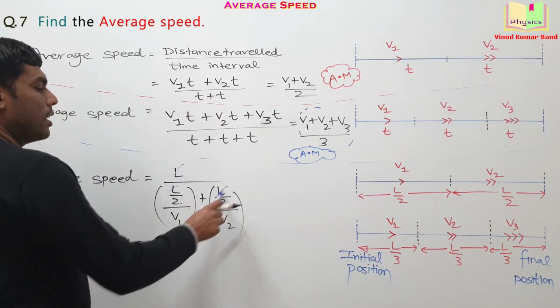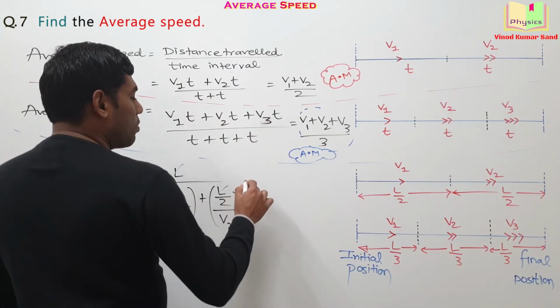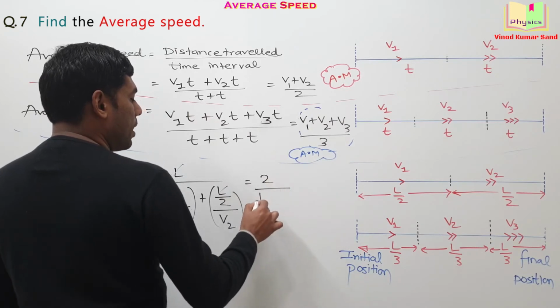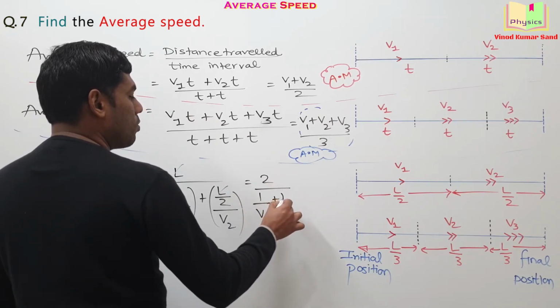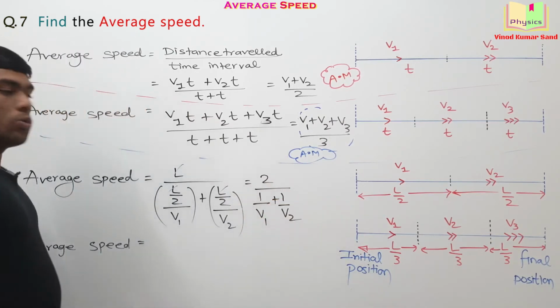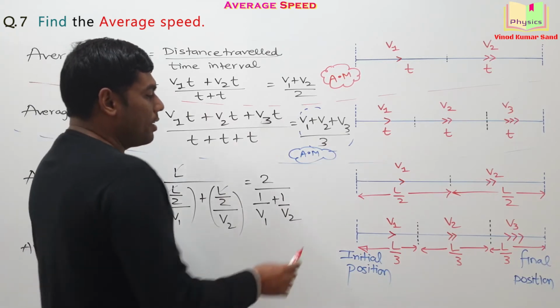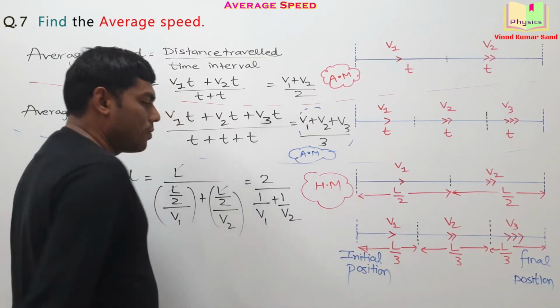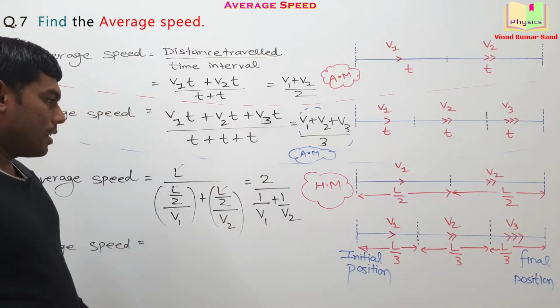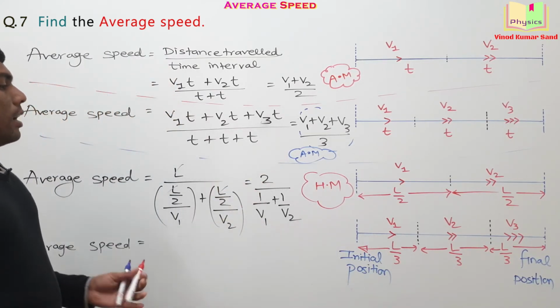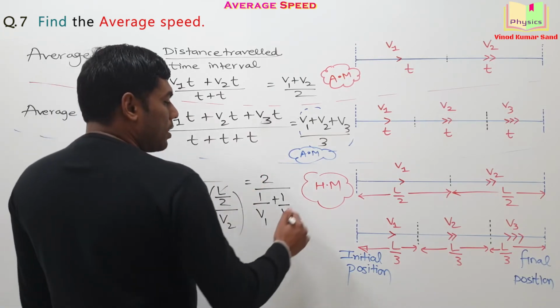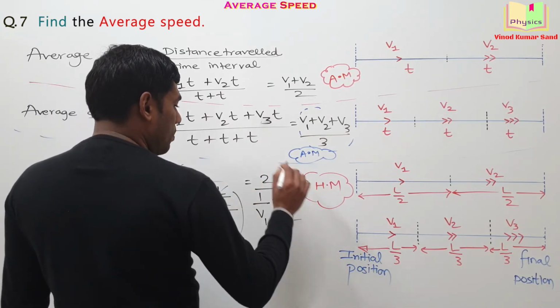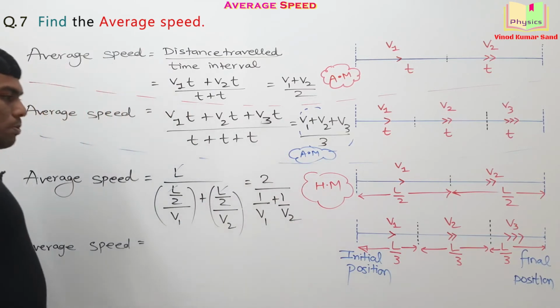Here L is getting cancelled out. So you are left with what? 2 divided by 1 by V1 plus 1 by V2. Interesting insight. This answer is actually the harmonic mean of the given data. Okay. If you wish, you can simplify this answer further. Here is the shortage of space, so I am leaving it.